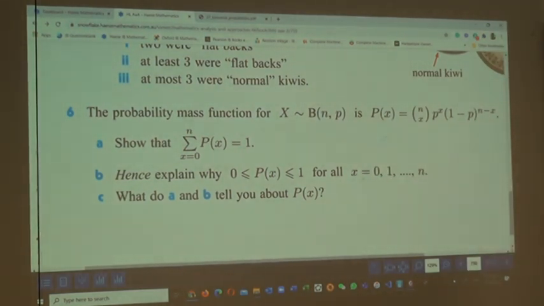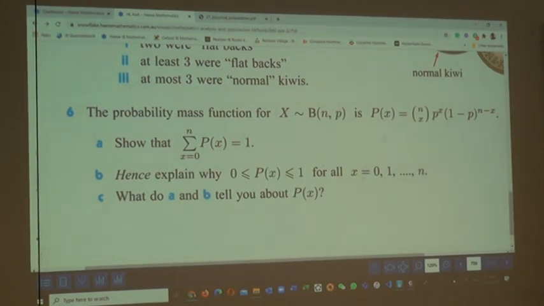How would you do that? Let's do some shots. I don't want to give you this as homework. How do we show that the summation of p of x is equal to 1? Yes, anyone? x is equal to 0 to n. Help me, anyone? Let's talk about it for 2 minutes only, quickly.